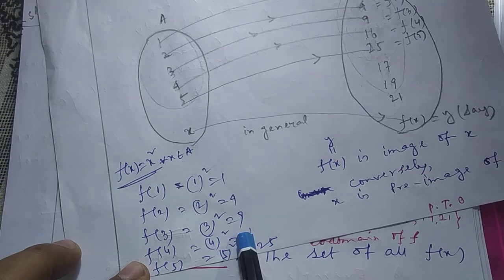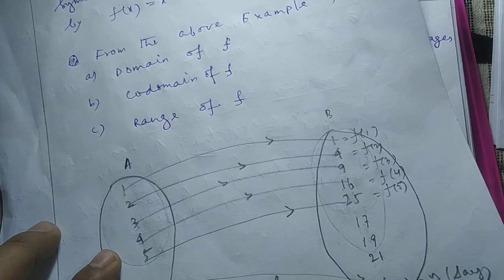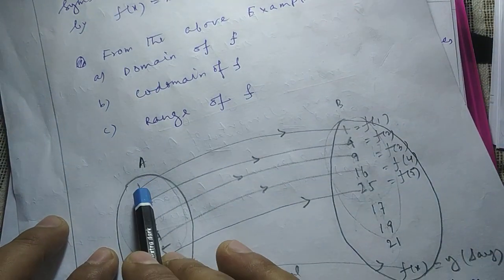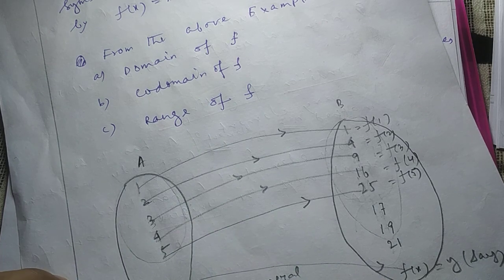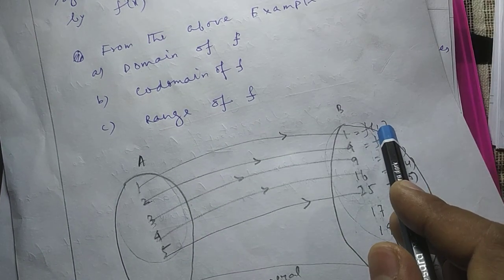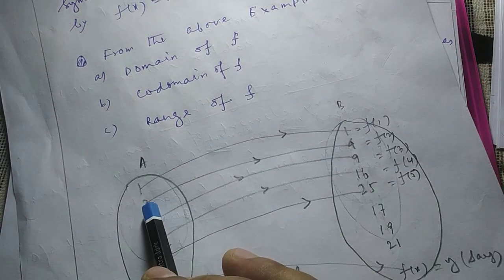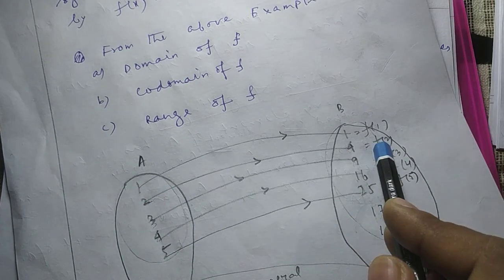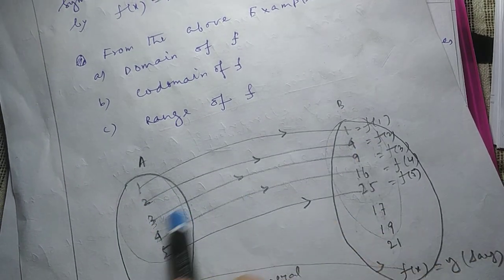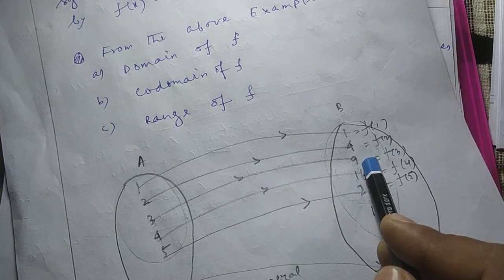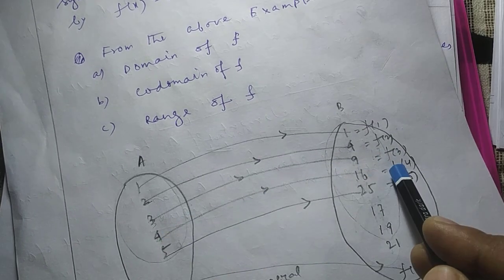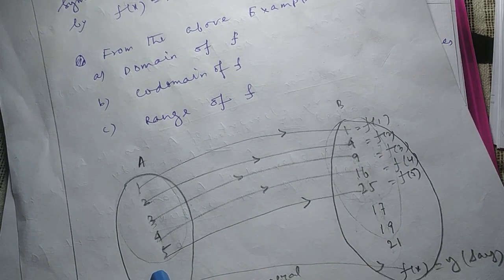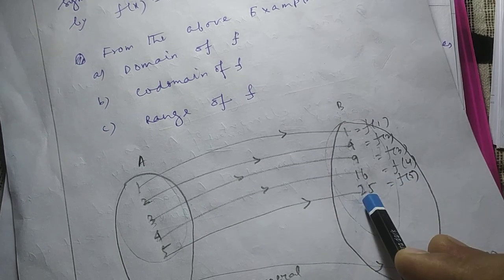Similarly, 5 becomes 25. So we can say this 1 maps to f of 1, means 1. Here 2 maps to f of 2, means 4. 3 maps to f of 3, means 9. 4 maps to f of 4, means 16. And 5 maps to f of 5, 25.